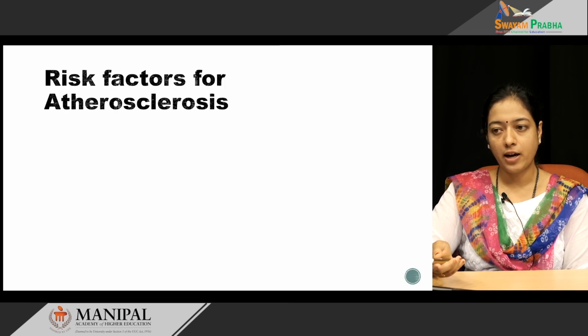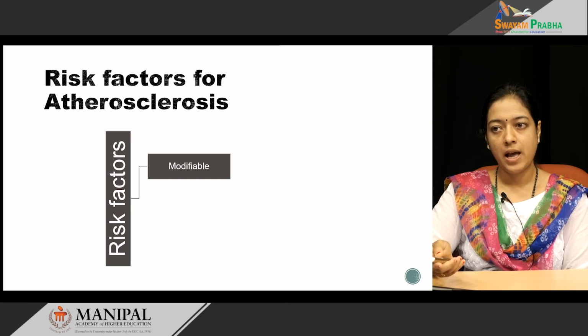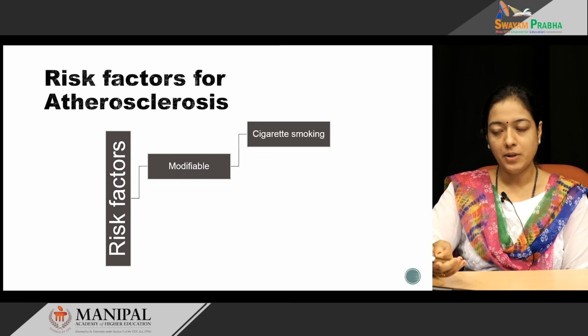There are many risk factors for atherosclerosis. These risk factors are classified into modifiable and non-modifiable risk factors. As the name says, modifiable means it can be prevented. For example, smoking. If there is cessation of smoking, the risk of atherosclerosis can be modified.